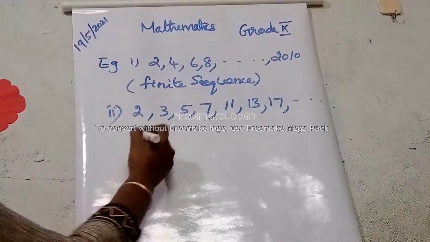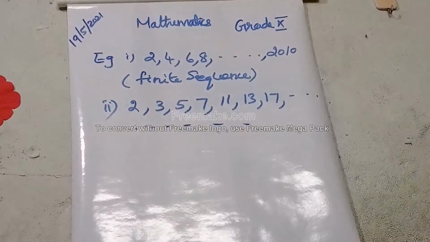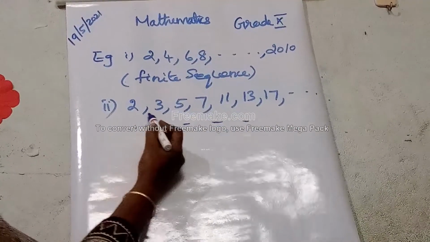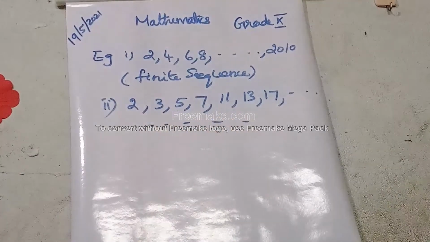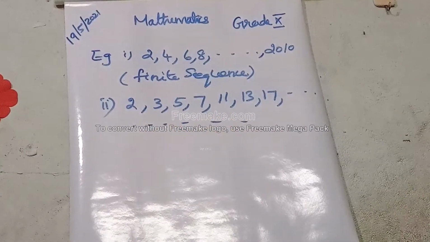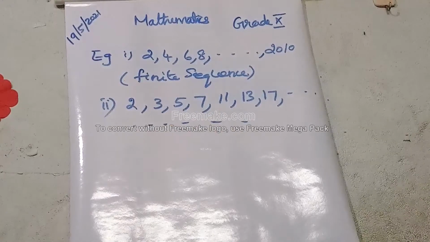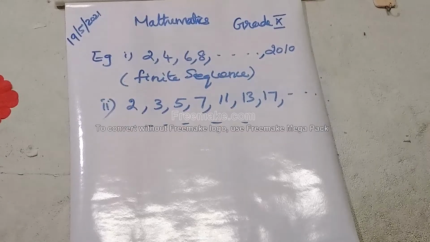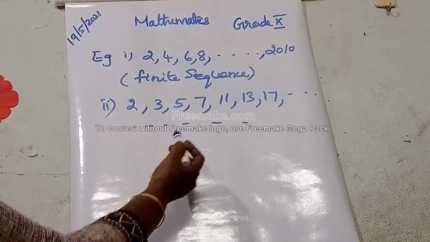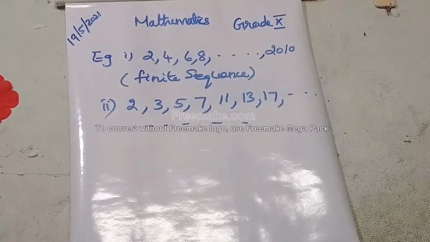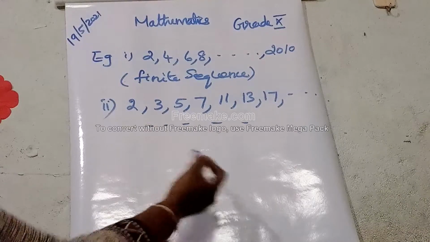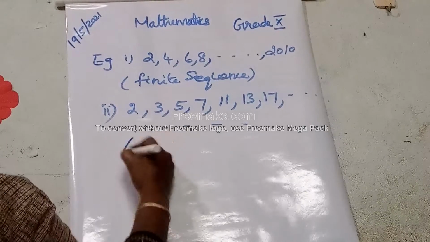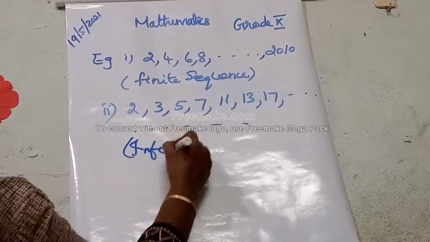What is meant by prime numbers? Numbers having only two factors, 1 and itself, are known as prime numbers. There is no end, the last term is not mentioned, so it is an infinite sequence.